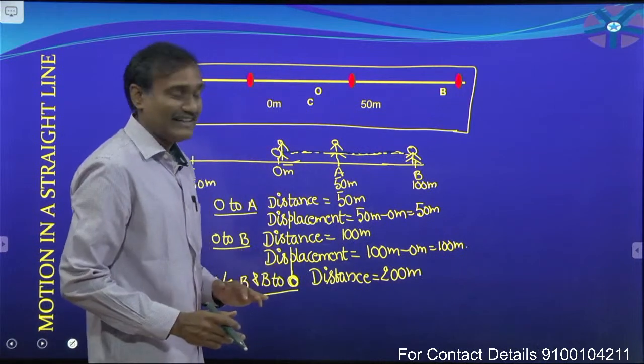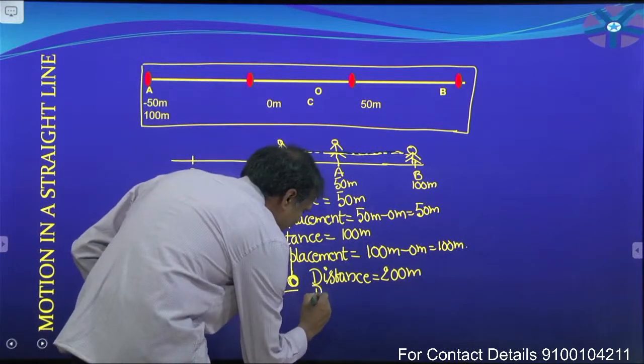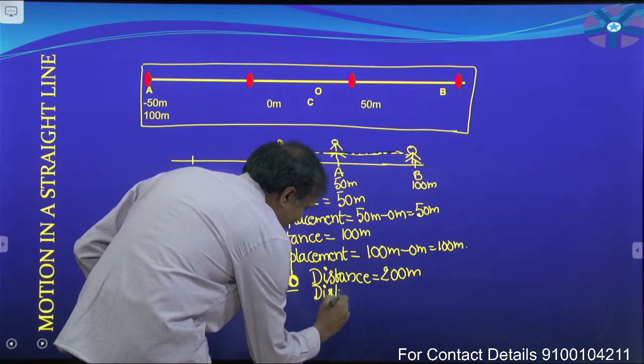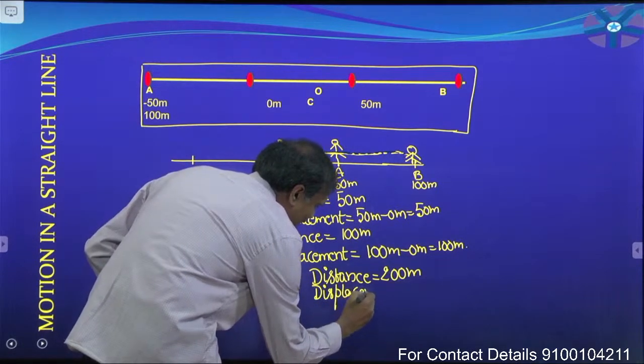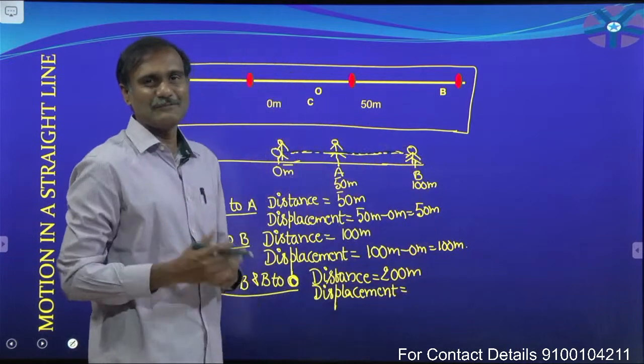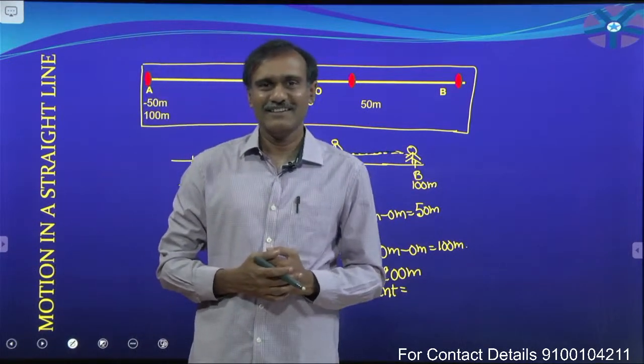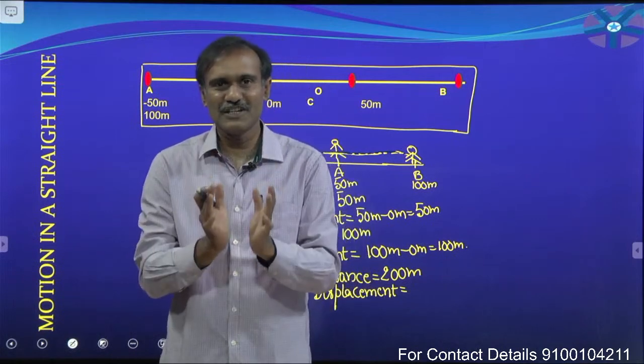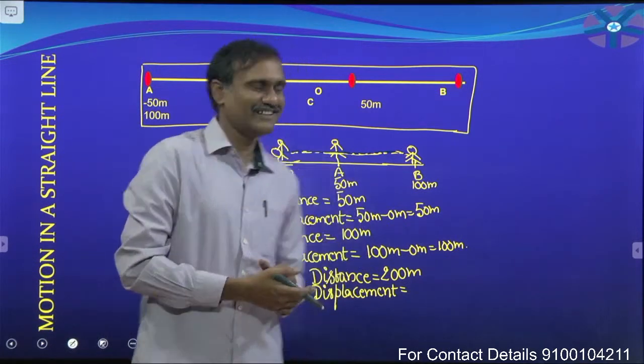Now you tell me the displacement covered by the particle, that means the person. Displacement means, yes, final position minus initial position.